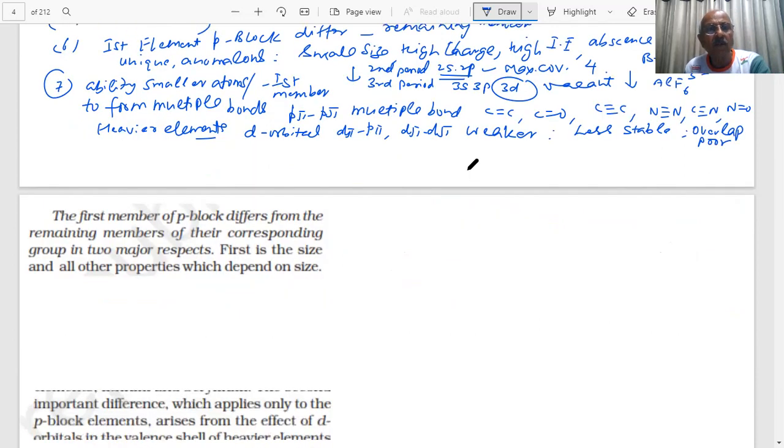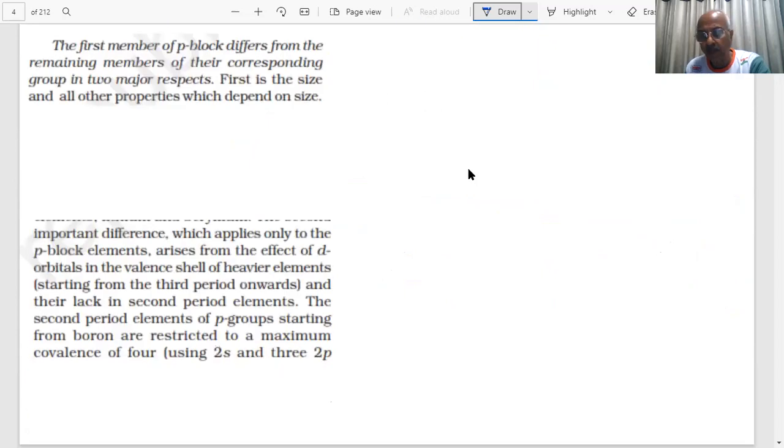Now what we have, student? We already said the p block differs from the remaining members of the corresponding group. First is the size and other properties which depend on the size. The first element is always different. An important difference applies only to the p block, from the effect of d orbitals in the valence shell of the heavier elements and their lack in the second period. The second period elements of the p block, starting from boron, are restricted to a maximum covalency of 4.